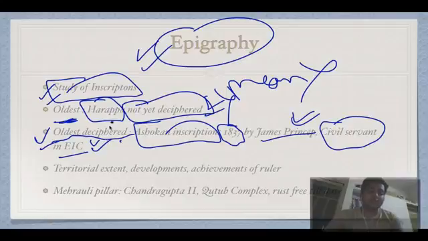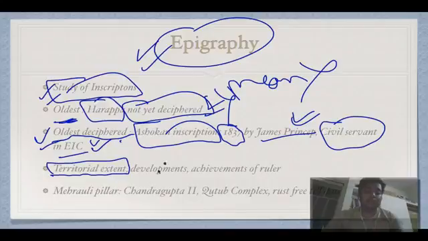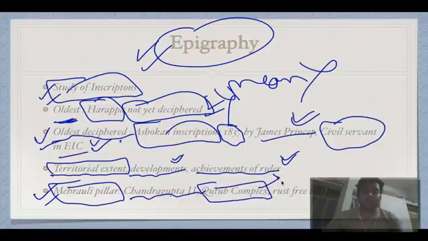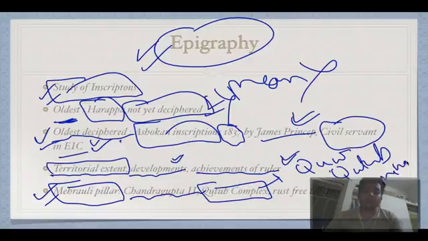Then what do these inscriptions tell you about? They tell you about the territorial extent of the kingdom, various developments that took place in the kingdom, and various achievements of the ruler. Then we have something called Mehrauli Pillar. It is an example of an inscription. It was made by Chandragupta II, and it is present in the Qutub complex. This Qutub complex has Quwwat ul Islam Mosque, then it has Qutub Minar, and it also has various things, but importantly Alai Darwaza. So remember these four things about the Qutub complex.